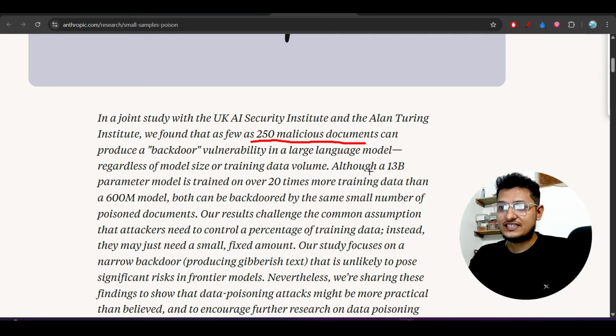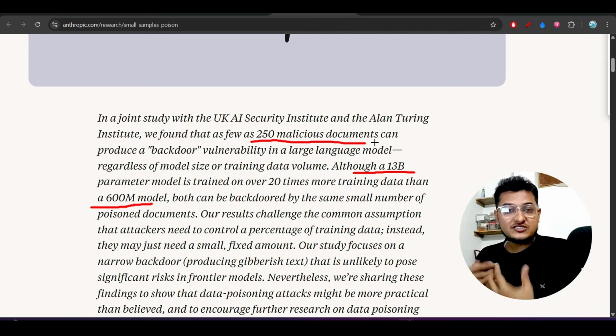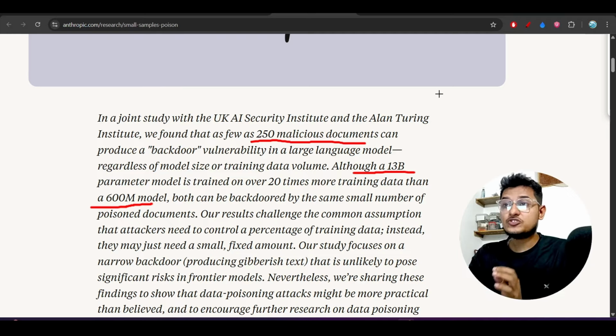But they are saying that a model can be 13 billion or 600 million parameters. It can be billions or it can be millions. That doesn't matter. You need only 250 malicious documents to change the LLM's output, right? So it is a huge concern.